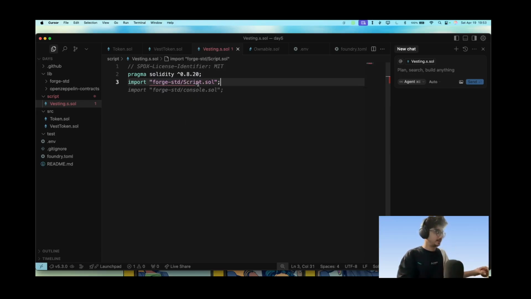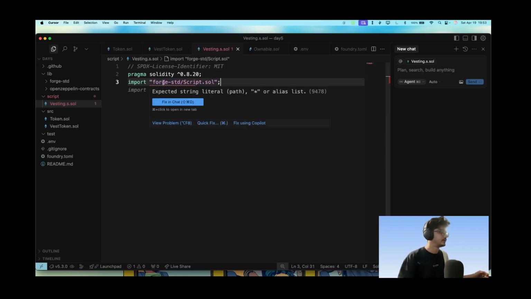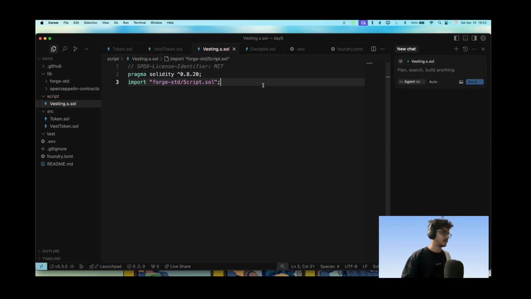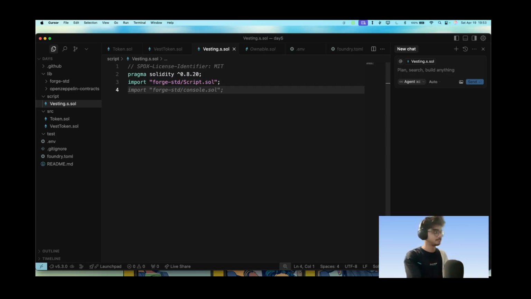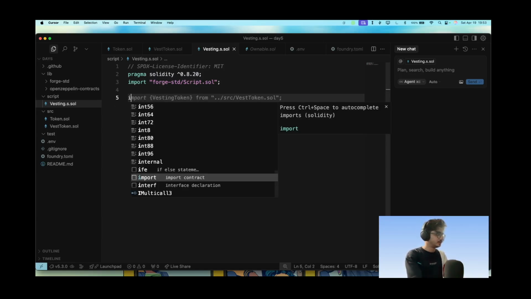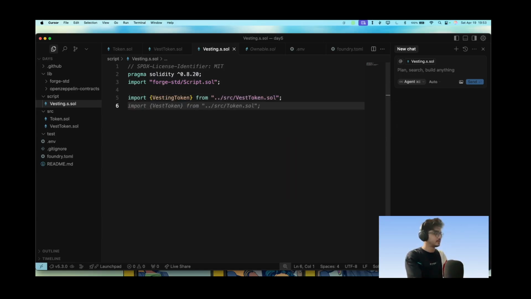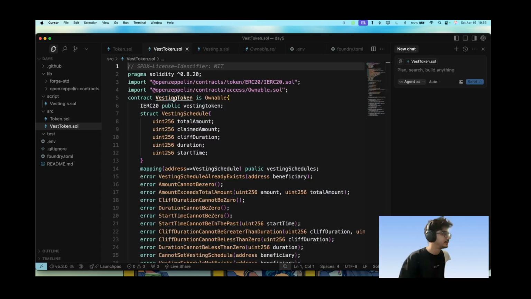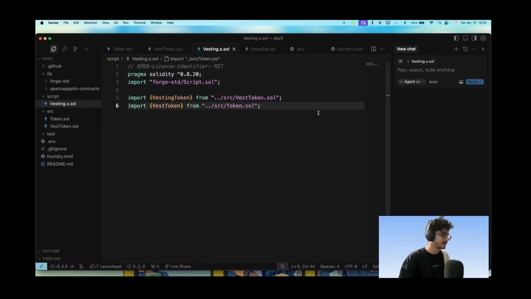Okay, and that's what we have written here. That works. Now we'll import the vesting token and vest token from here. Yes, these are the right contract names.